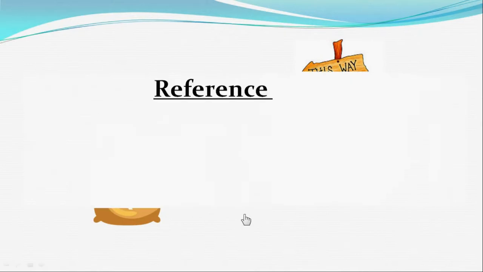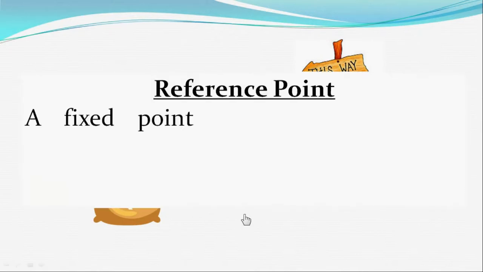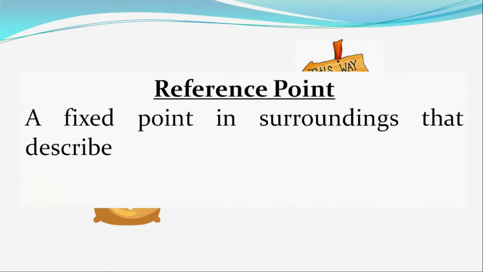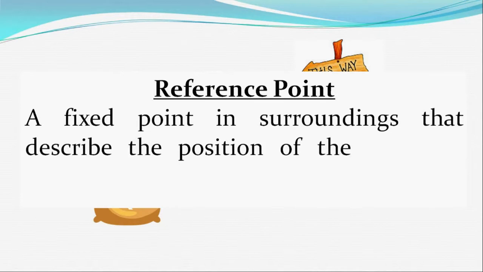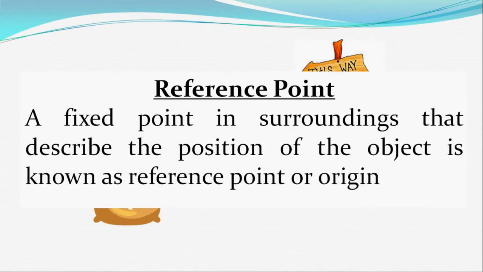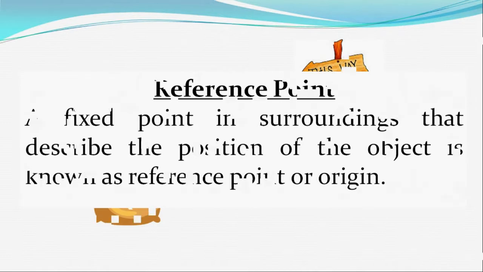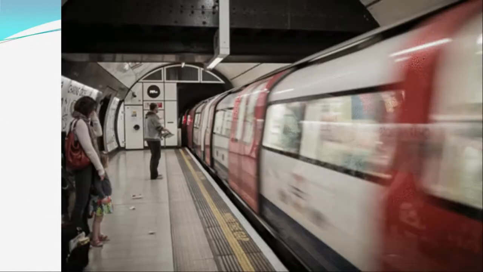So we can define the reference point as a fixed point in the surroundings that describes the position of any object. It is known as reference point or origin. Now our next topic is rest and motion.